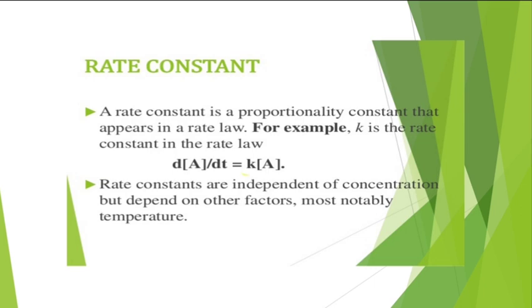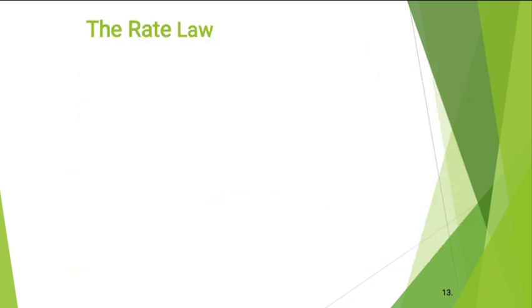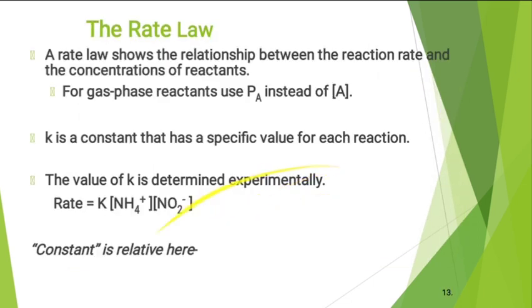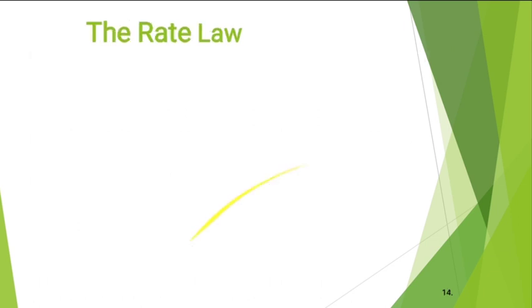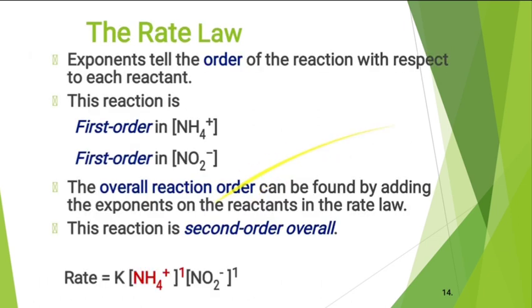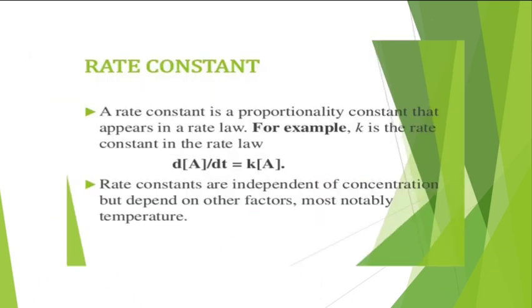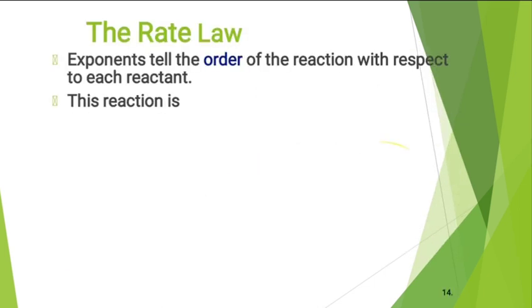When the general reaction is given, A gives product, the rate of change of concentration of A with respect to time is equal to K into concentration of A. Rate constants are independent of concentration, but they are dependent on other factors, most notably the temperature.